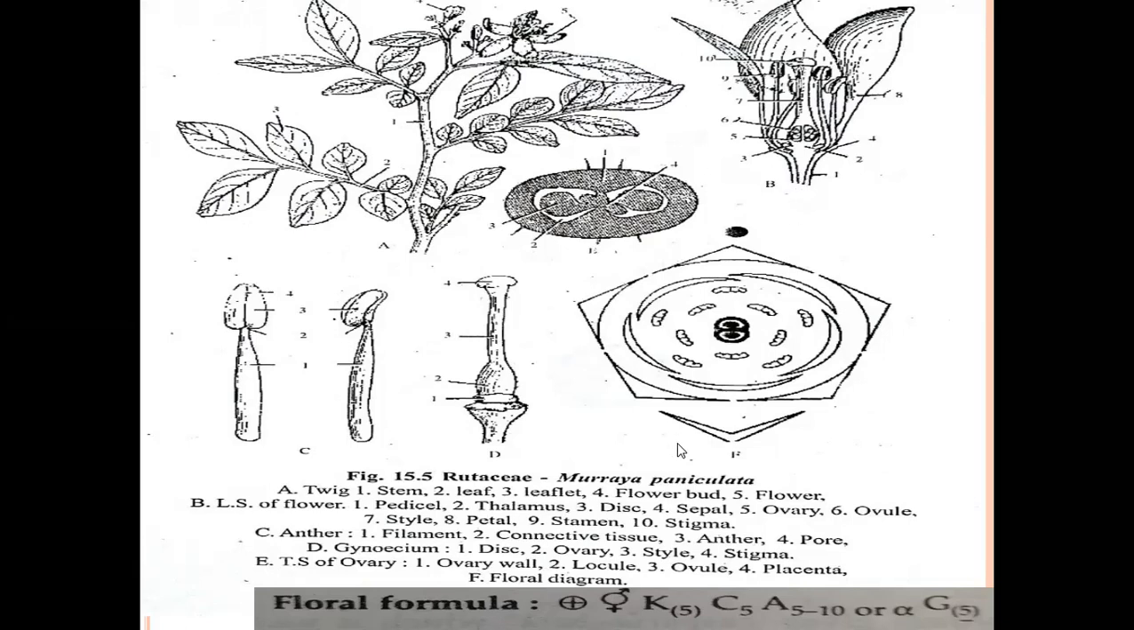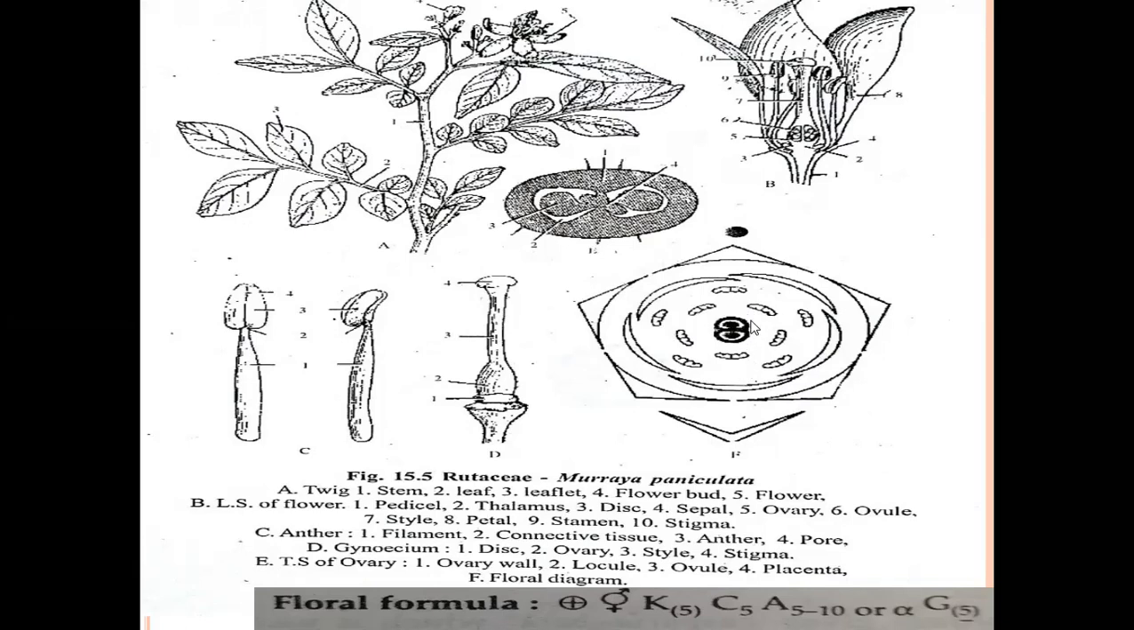Bracteate: here bracts are present. Ebracteolate: ebracteolate means bracteoles are absent. Complete flower: a complete flower means four major important parts are present in the flower. Here they are: the outer calyx, second corolla, third androecium, and fourth gynoecium. These four important major parts are present, and such flowers are called complete flowers.